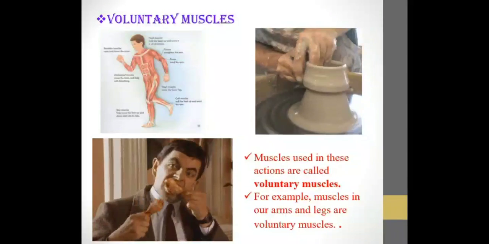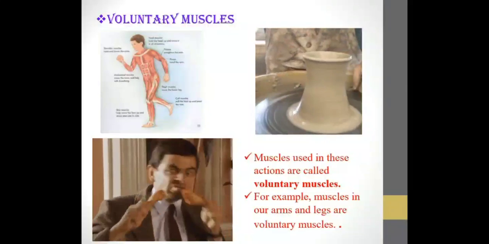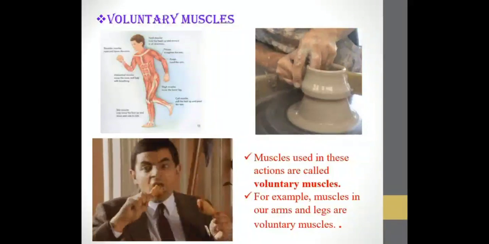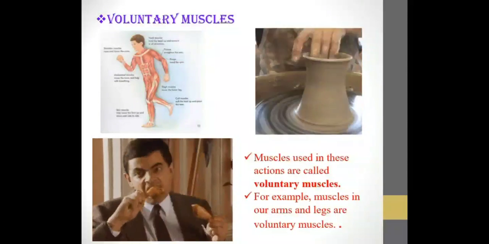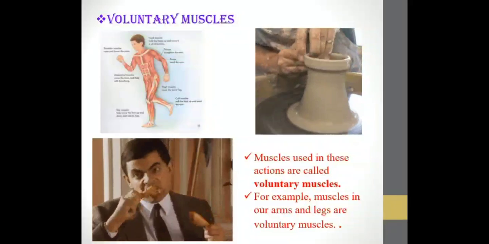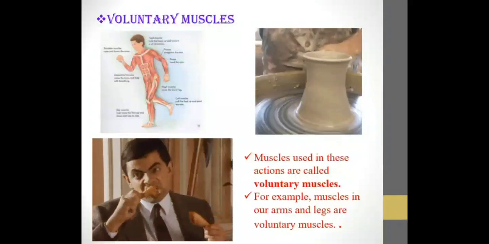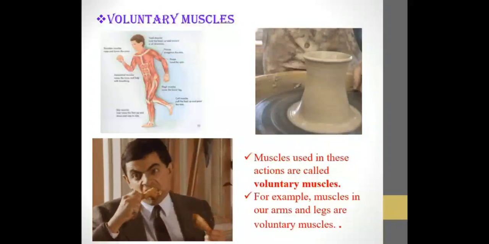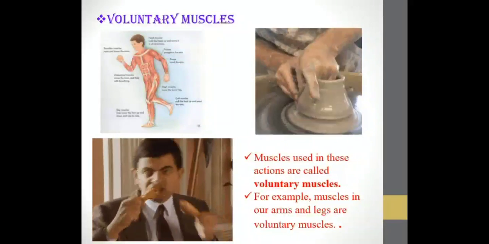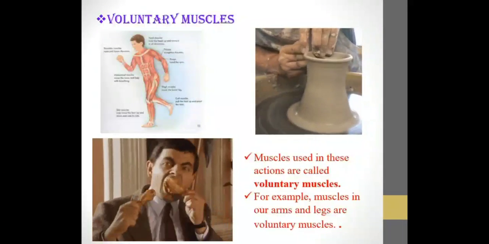When we want to move our muscles, we can move. If we don't want to eat, we will not move our muscles. If we don't want to walk, we will not move our muscles. Okay, so as per our wish and as per our will, when the muscles are used, that is what you call voluntary muscle. So basically, voluntary muscles are nothing but you are moving your muscles as and when you want to move them. Okay, so for example, muscles in the arms and the legs are voluntary muscles.